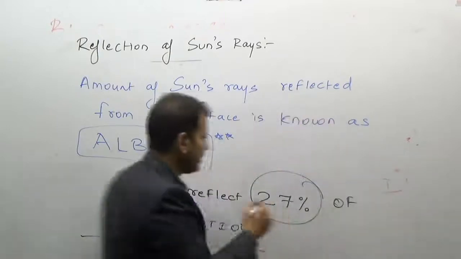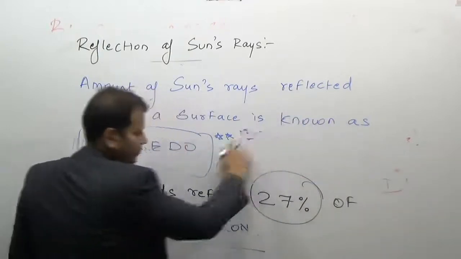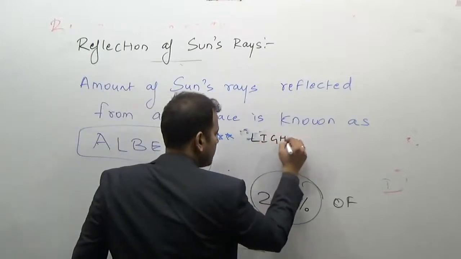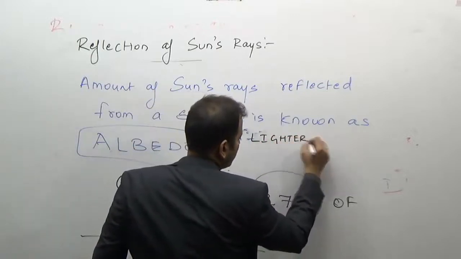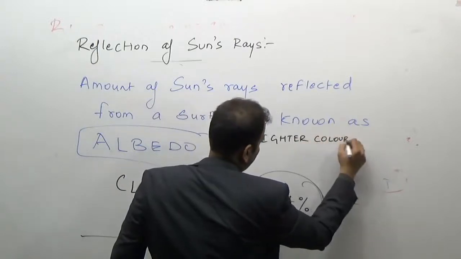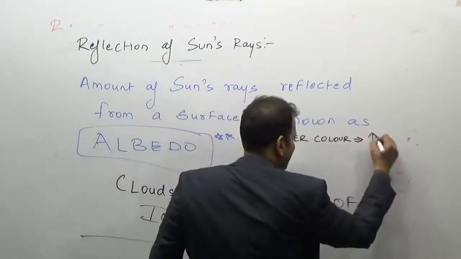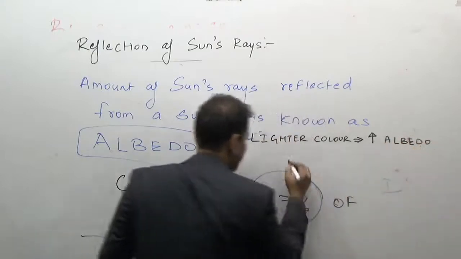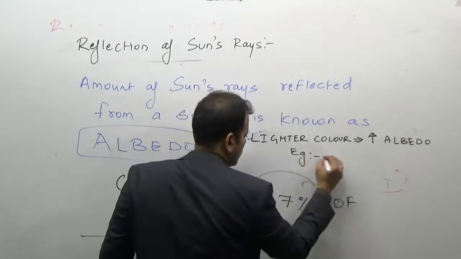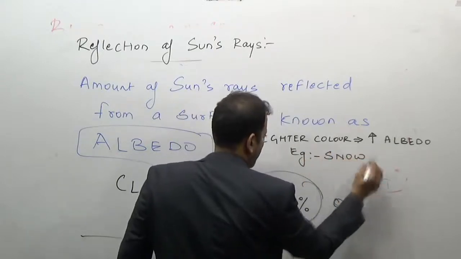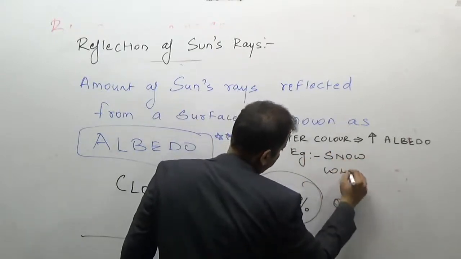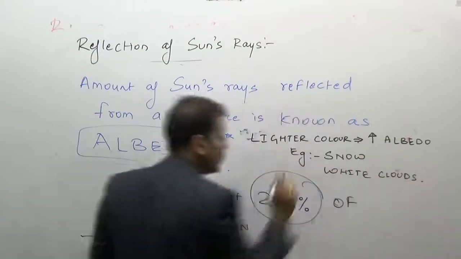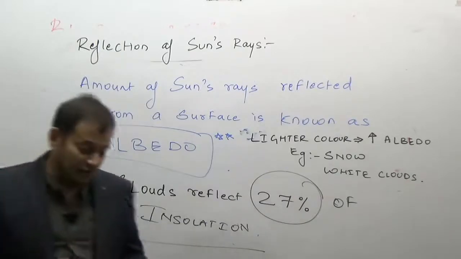So remember, the lighter the color, the higher the albedo. Examples are snow and white clouds. So this is the effect of the sun's energy.